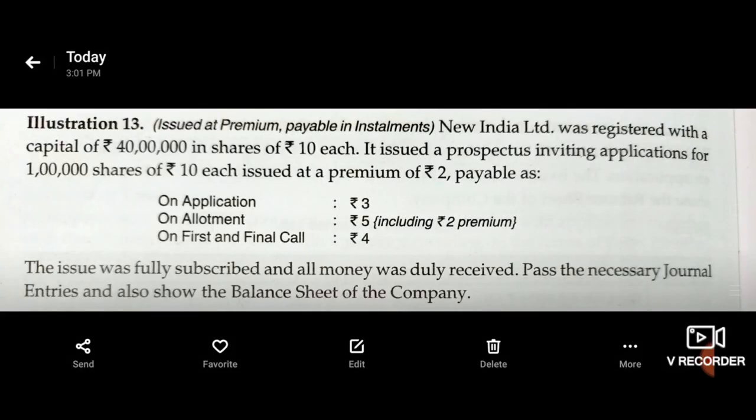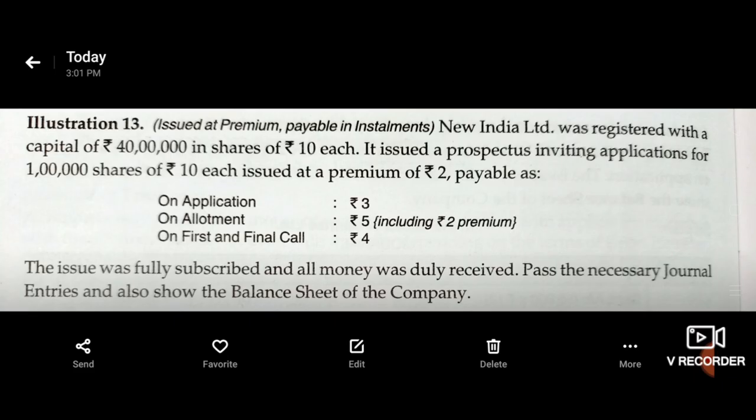This is the problem where shares were issued at premium and amount is payable in installments. See the problem. New India Limited was registered with a capital of rupees 40 lakhs in shares of rupees 10 each.